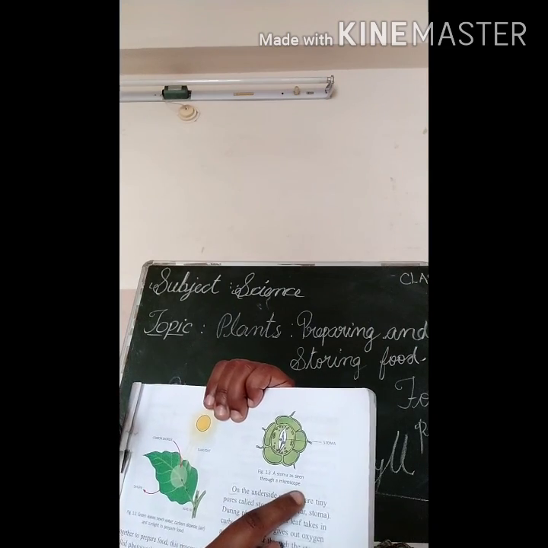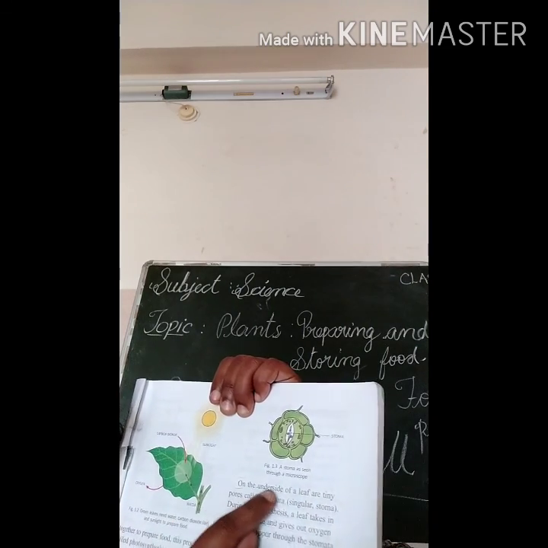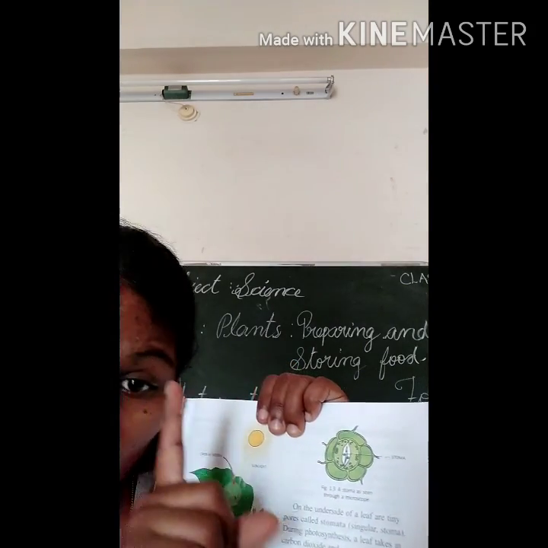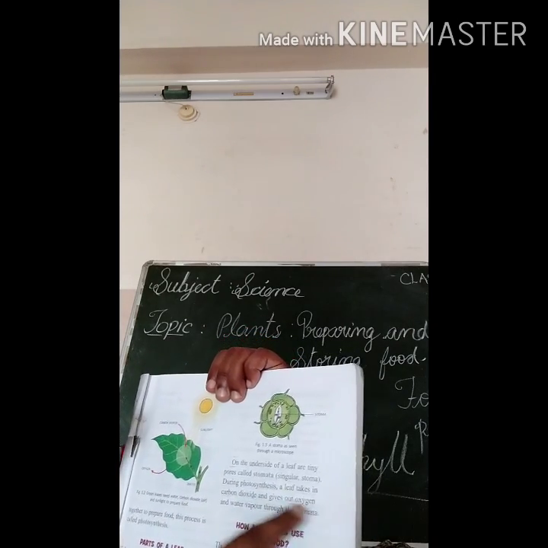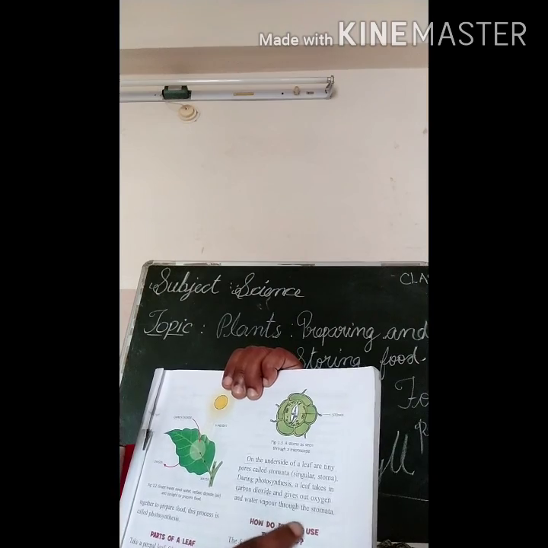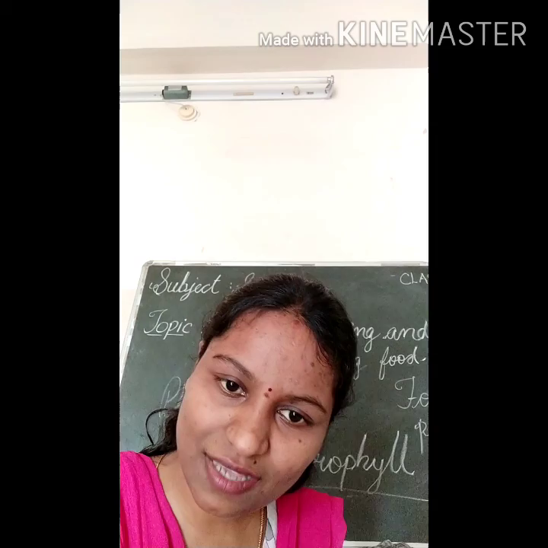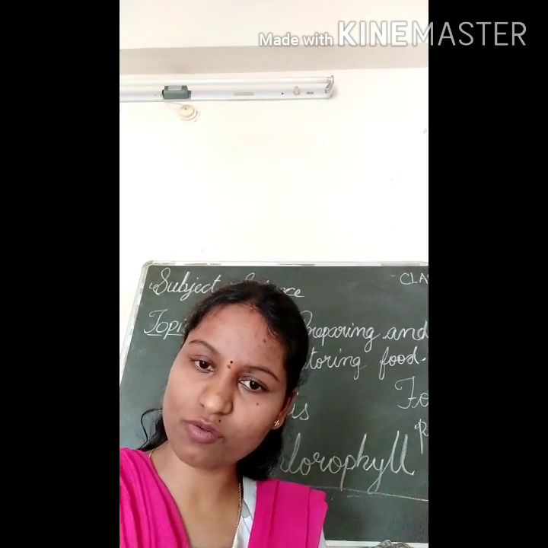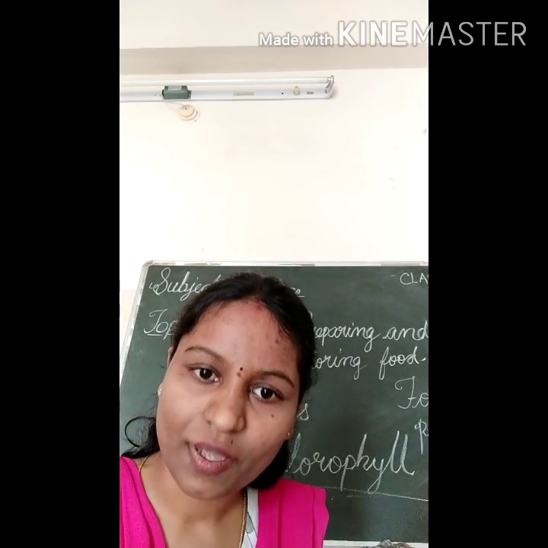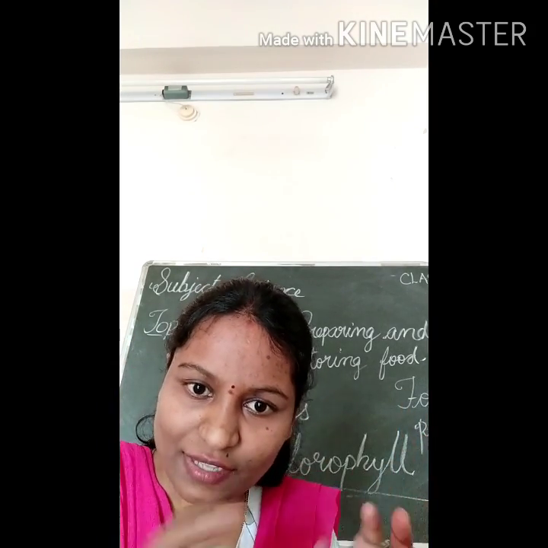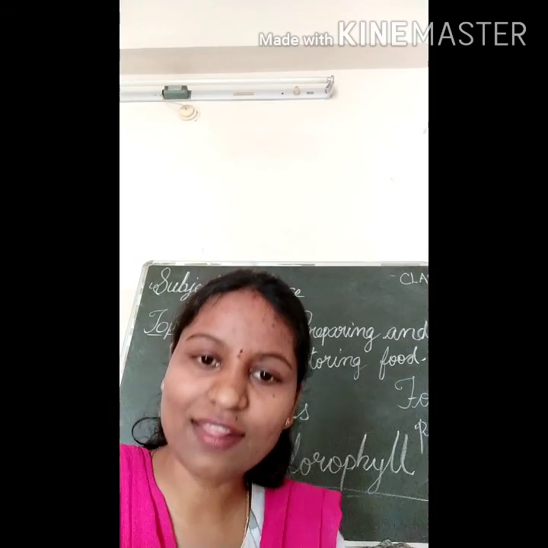A stoma can be seen through the microscope. On the underside of the leaf are tiny pores called stomata, and if it is only one, that is called a stoma, okay. During photosynthesis, a leaf takes in carbon dioxide and gives out oxygen and water vapor through the stomata. So you can find, right, when we are exhaling carbon dioxide, plants are giving out the oxygen. It comes from the tiny pores in the stomata, where they can exchange the gases